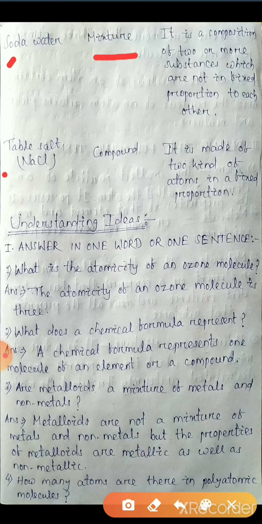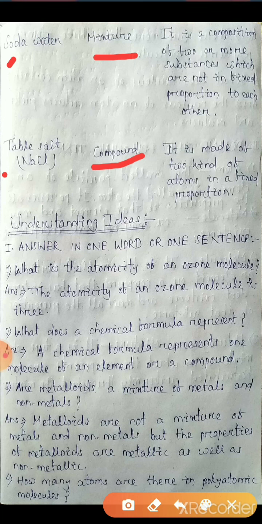The next one, table salt. The formula of table salt we know, that is NaCl. NaCl is a compound because it is made up of two kinds of atoms and it is in fixed proportion. Okay, that's why table salt is a compound. The next one, we have finished recalling ideas. Now the next one, understanding ideas. What we have understood, we can know by this question and answers discussion.